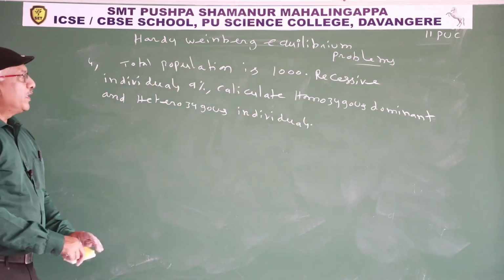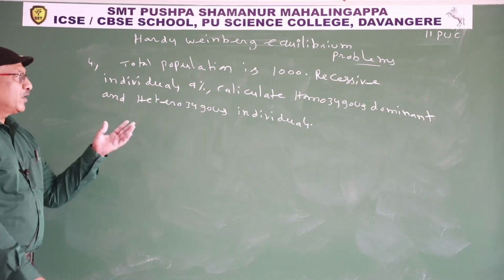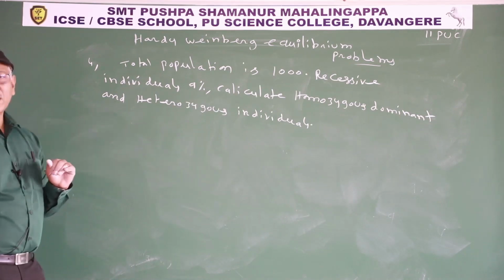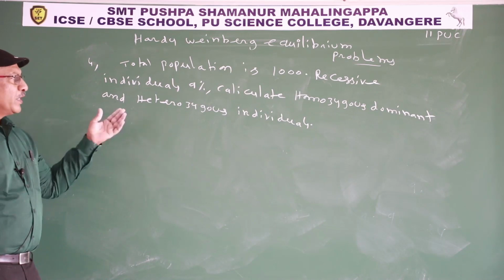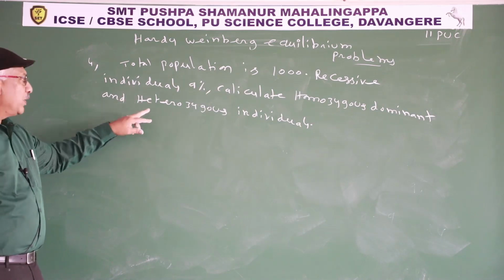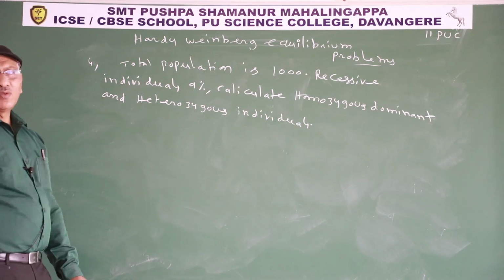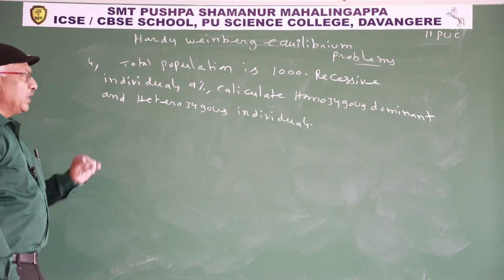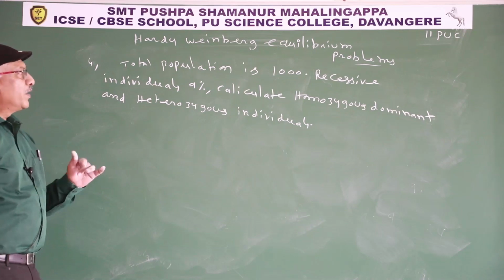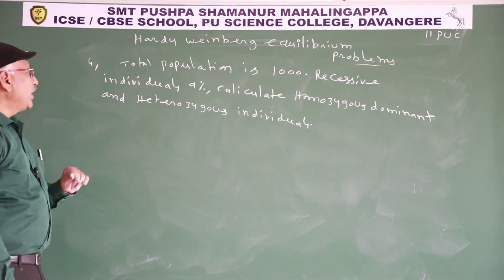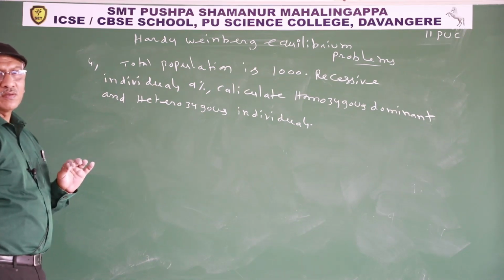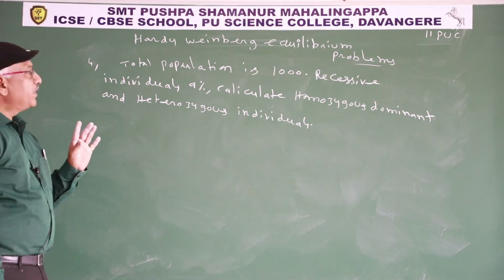In examination they may ask to calculate either homozygous dominant or heterozygous. For practice, we calculate both homozygous dominant and heterozygous individuals. Total population is 1000. Recessive individuals 9%. Calculate homozygous dominant and heterozygous individuals. Here the clue is percentage.